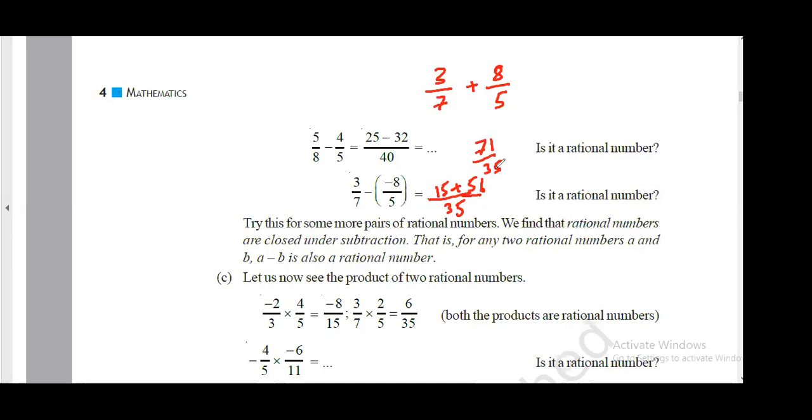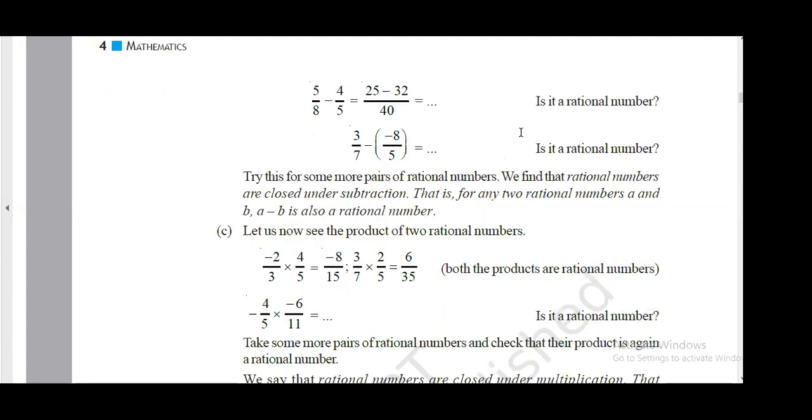So is it a rational number? Tell me yes or no. Yes. So it is a rational number. Subtraction also follows closure property.